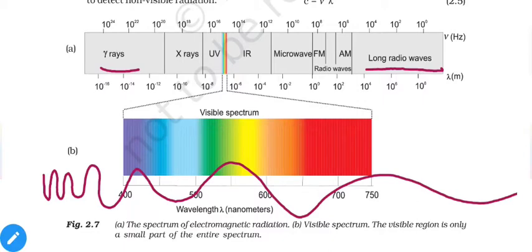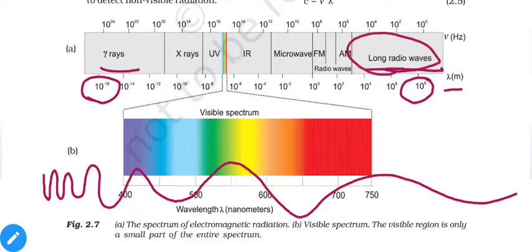As we can see, the range is 10 raised to minus 16 meters to 10 raised to 8 meters. It is a very large range. That means certain electromagnetic radiations may have a wavelength of 1 lakh kilometers. So it is a very huge number. Radio waves have very high wavelengths.